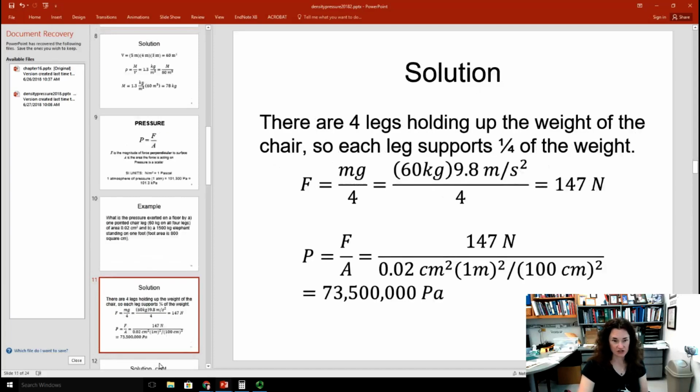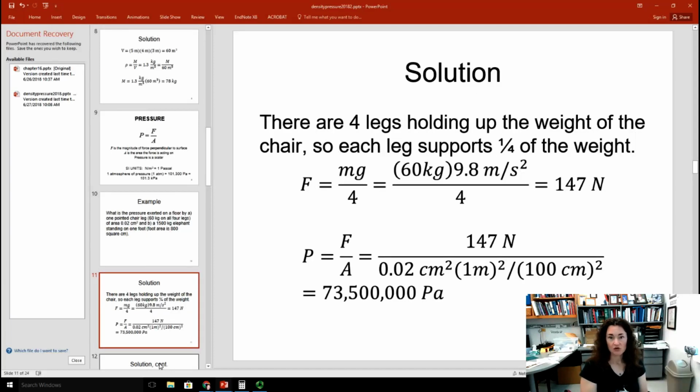So let's do that calculation and see what we find. So there's 4 legs holding up the weight of that chair, okay? That means that each leg supports 1/4 of the chair's weight if the weight's equally distributed through the legs, and we're going to assume it is. So the weight of the chair is mg, and then we're going to divide that by 4. So you have 60 kilograms times 9.8 meters per second squared divided by 4, and that gives you 147 newtons for the force that is perpendicular to the bottom of that chair leg.